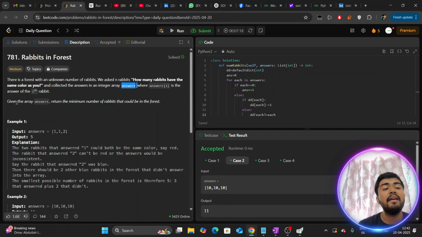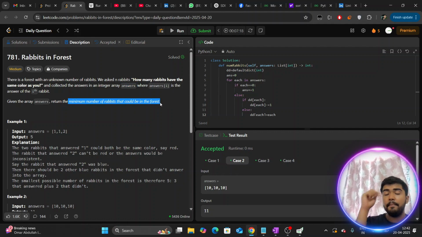Now, given the array answers, we have to return the minimum number of rabbits that could be in the forest.